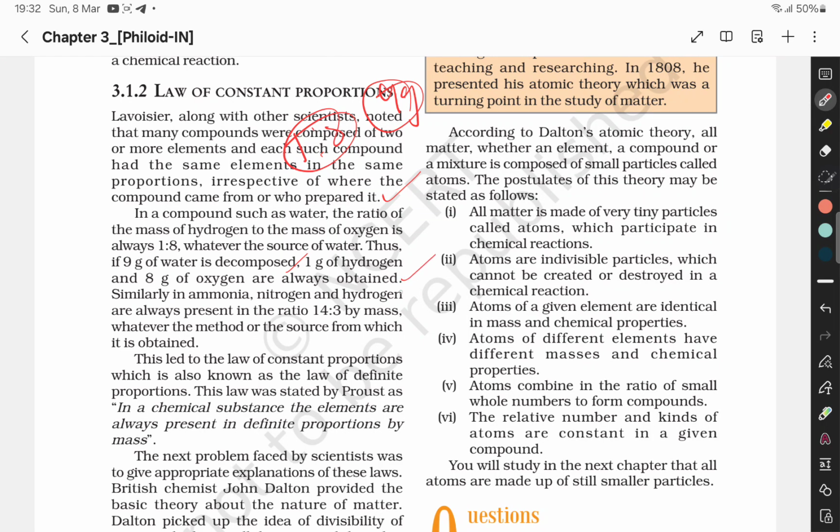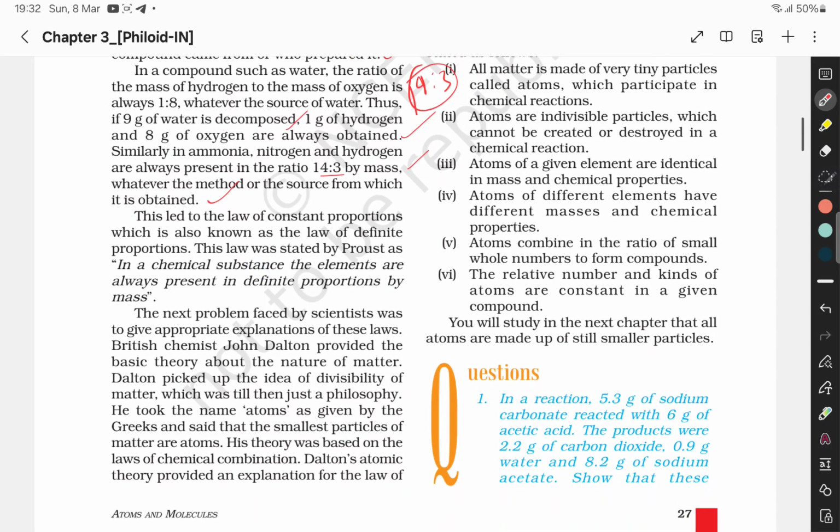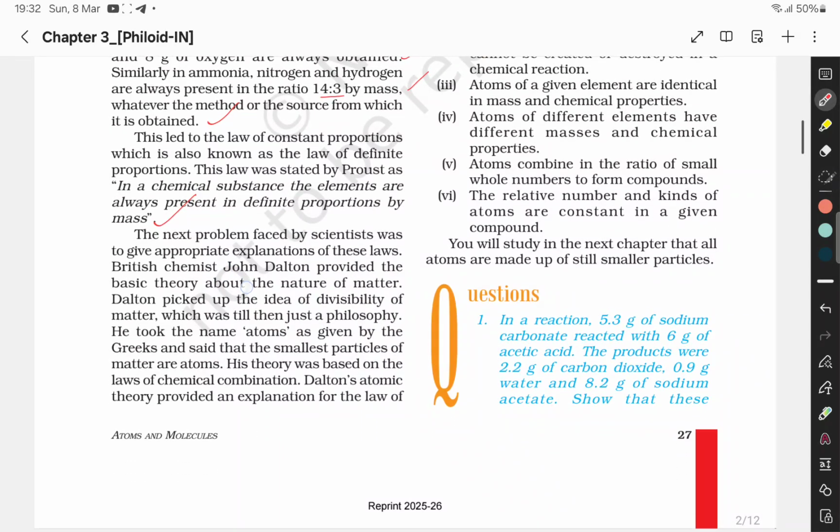Similarly, in ammonia, nitrogen and hydrogen are always present in the ratio 14:3 by mass, whatever the method or source from which it is obtained. This led to the law of constant proportion, which is also known as the law of definite proportion. This law was stated by Proust: in a chemical substance, the elements are always present in definite proportion by mass. The next problem faced by scientists was to give an appropriate explanation of these laws.